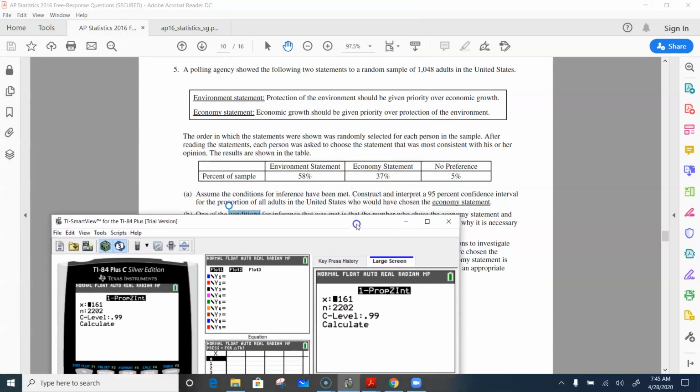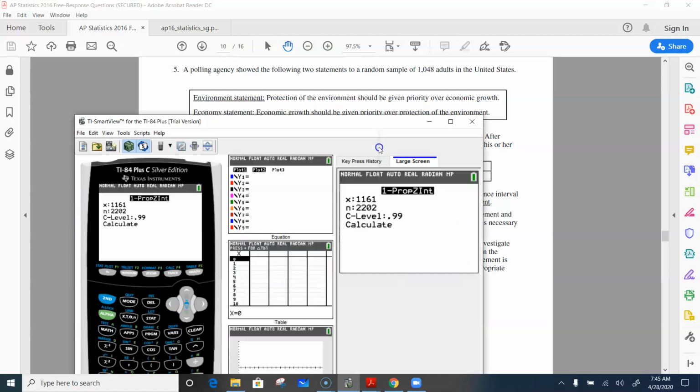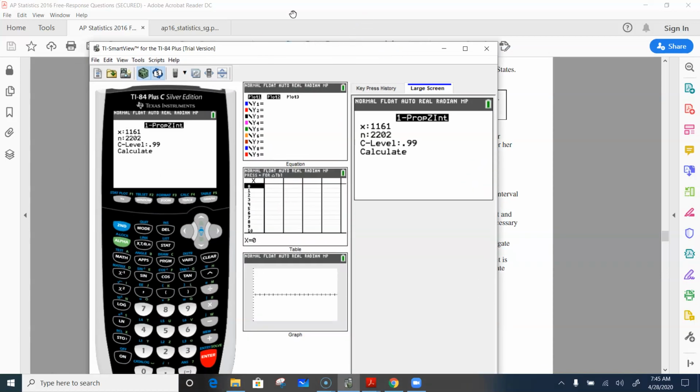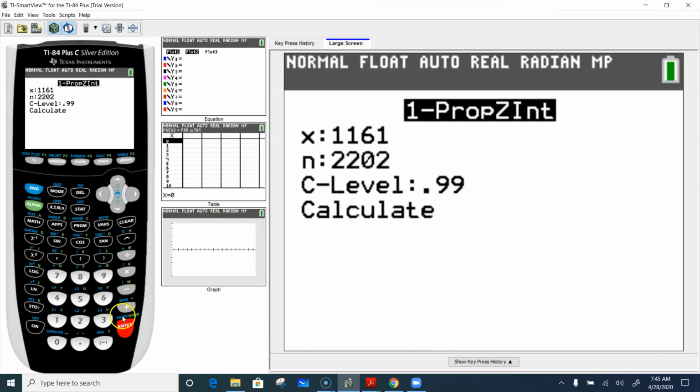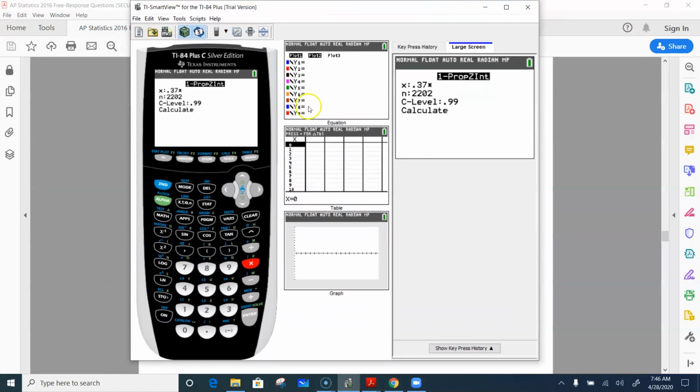So what happens here, they didn't give me an actual number out of the 1,048. They said 37%. So that's going to be 0.37 times the sample size, and that was 1,048. Now, if we leave that as such, we're going to have a problem. The calculator is not going to run this confidence interval for us. It's going to give us an error.